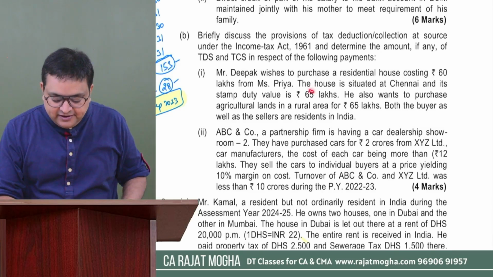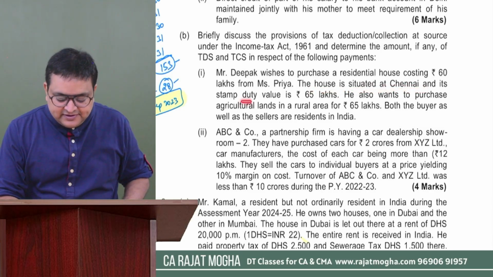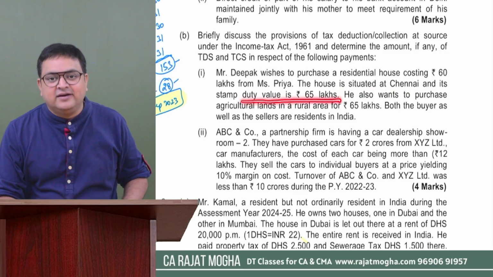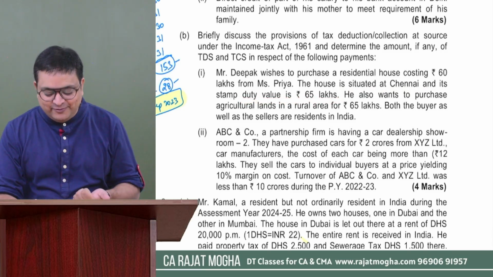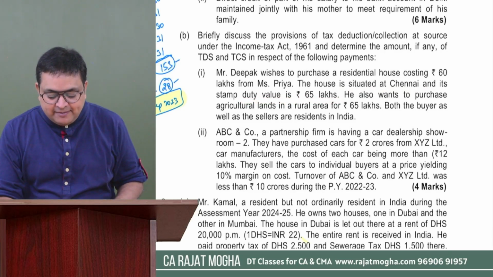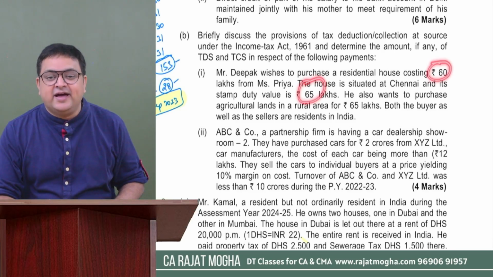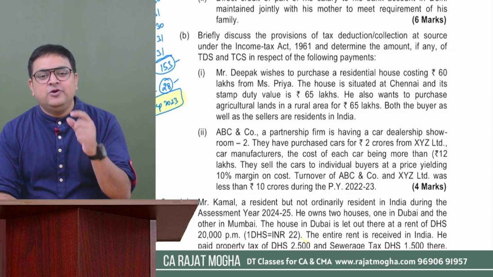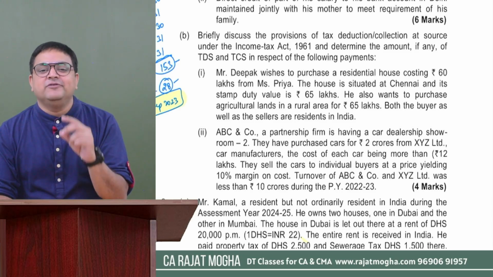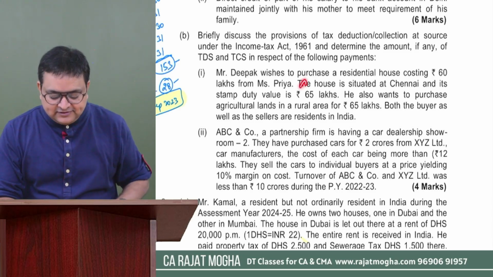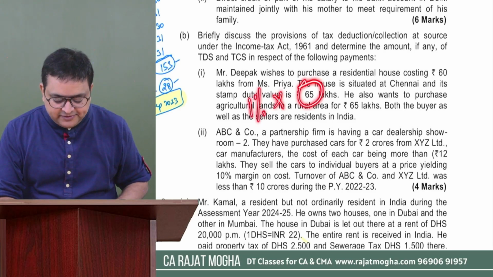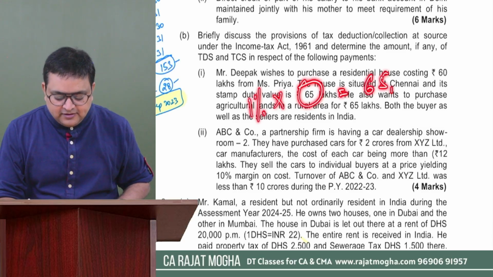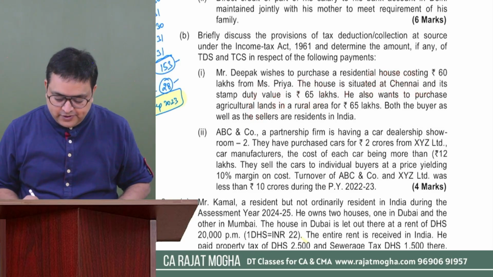Okay, let's read it further. The house is situated at Chennai, and its stamp duty value is 65 lakh. Now, one more point: 1% would be applicable on 60 lakh or 65 lakh, whichever is higher. So the consideration you are paying or the stamp duty value, whichever is higher, 1% would be applicable on that amount. So on 65 lakh, please calculate 1%. It would be 65,000, right? Okay.